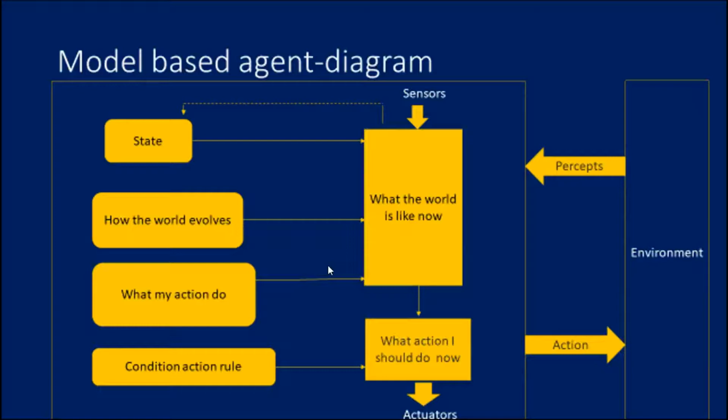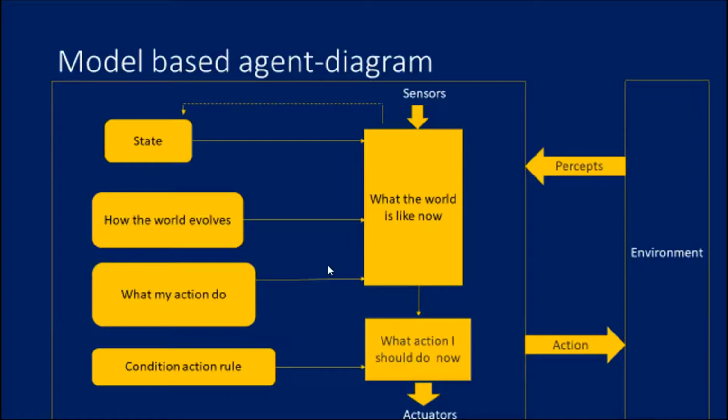So this is the environment, and through the percepts it sends us what the world is like now. So what is the state of the information right now? How the world evolves is needed. What do my actions do? If this is the condition and this is the problem now, what is my action going to be? This action is going to be mainly based on the condition action rule.